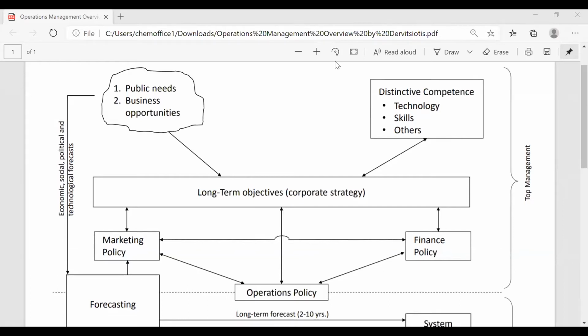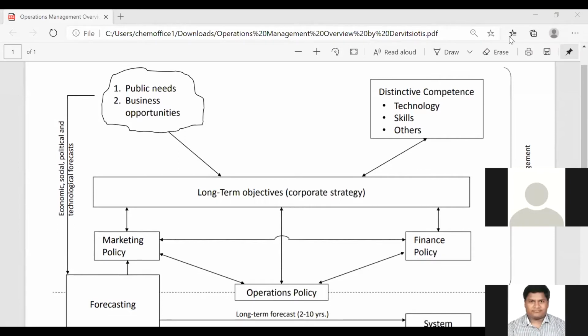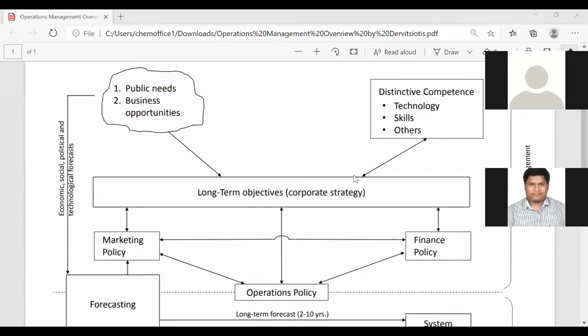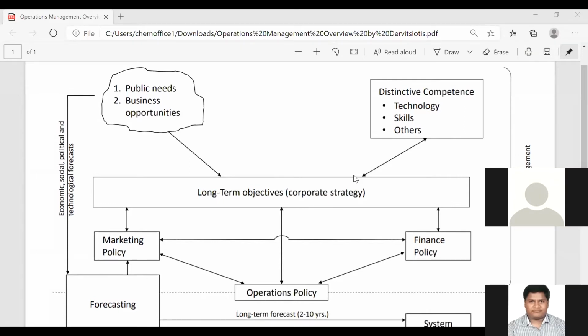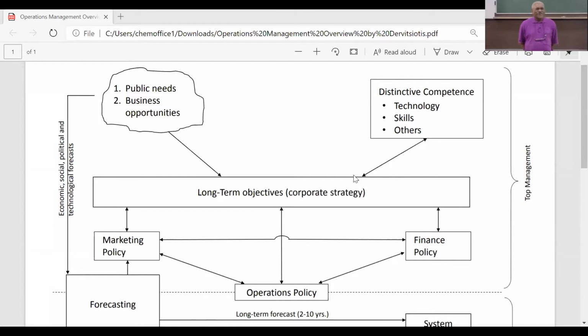Yeah? No, sir. Yeah, fine. Can you give an example of any public need which does not present itself as a business opportunity? It's very easy. Just think. Is there any public need which does not represent a business opportunity? Sir, Manrega. Pardon? Sir, Manrega scheme. Manrega. Okay, indirectly there are business opportunities, but you've come very close to the answer.